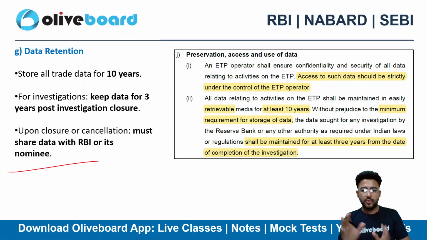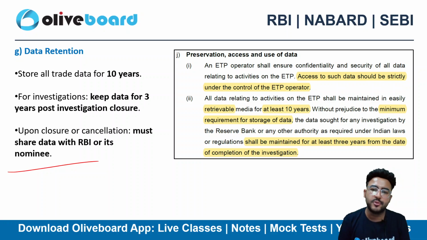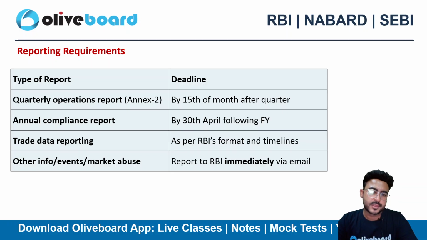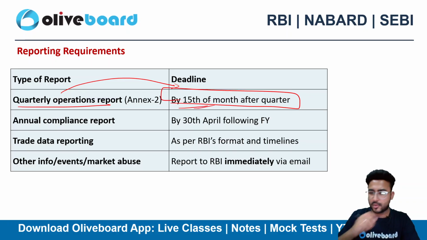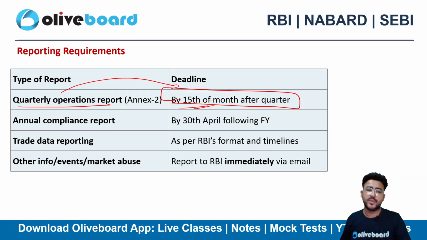Let's suppose you are closing down the ETP operation, then you need to share the data with the RBI or its nominee. There is a reporting requirement as well. Quarterly operation reporting is there. The deadline is the 15th of the month after the quarter. Once the quarter concludes, by the 15th of the next month, you need to report the data, right? That's the quarterly operational report. Whatever you have done quarterly, you need to state in the report.